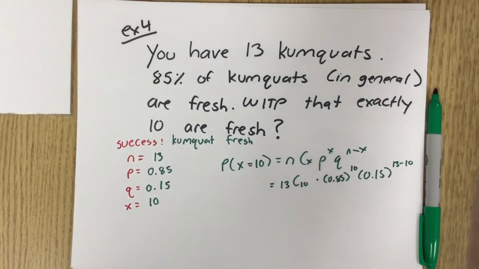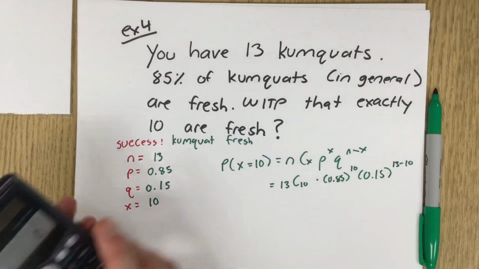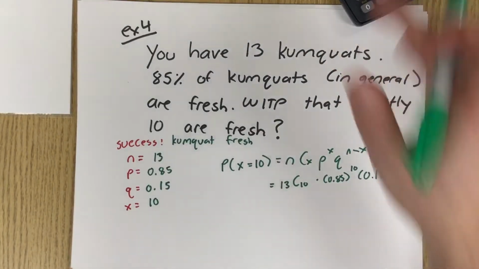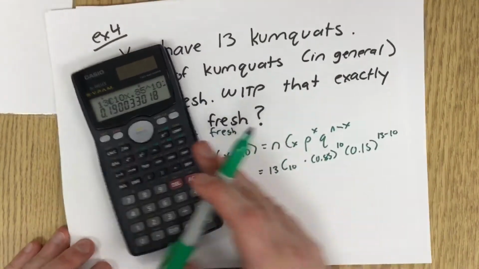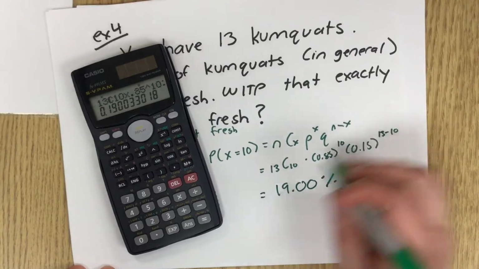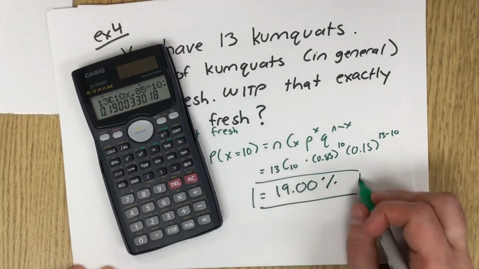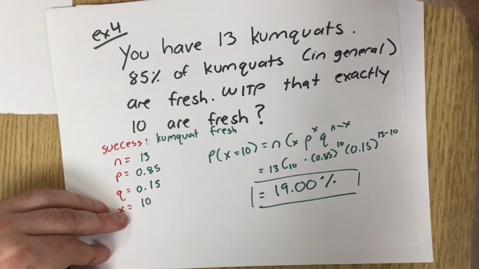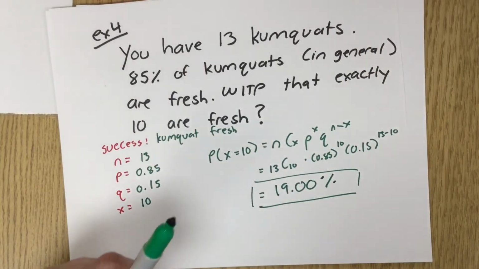So we can plug that in, and we get 13 choose 10 times 0.85 to the 10 times 0.15 to the 3. And I got a lot of zeros. 19.00%. So there you go. That's the probability in the situation that exactly 10 kumquats are fresh.